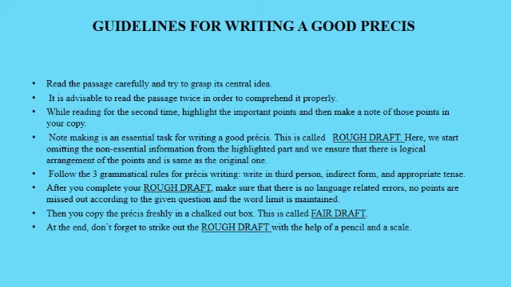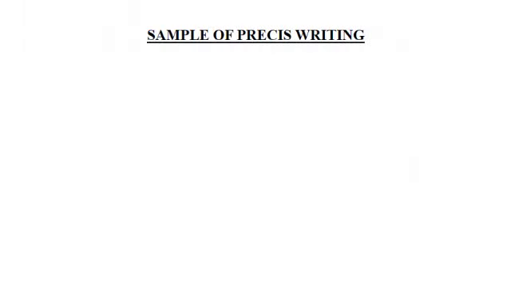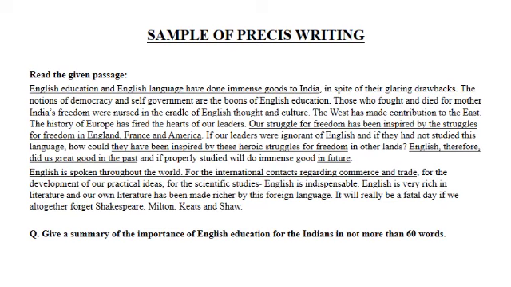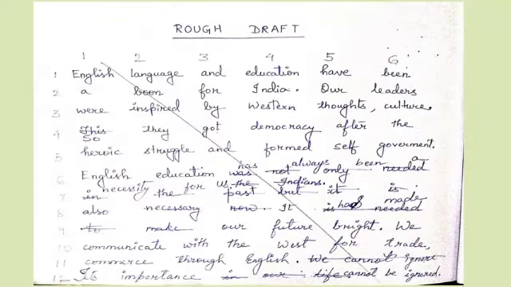Now please go through a sample that is provided here. Here you will see that a short passage is given. So after reading it, the question is read once, whatever is asked, and according to that, the words and phrases are underlined. And after that, a rough draft is formed, and then the non-essential parts were struck out.